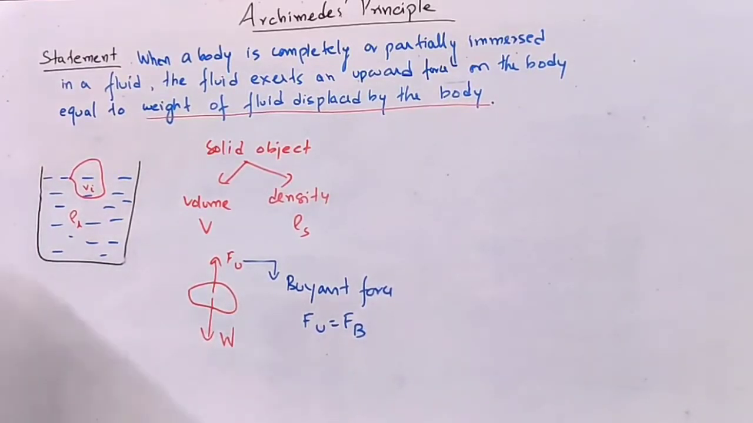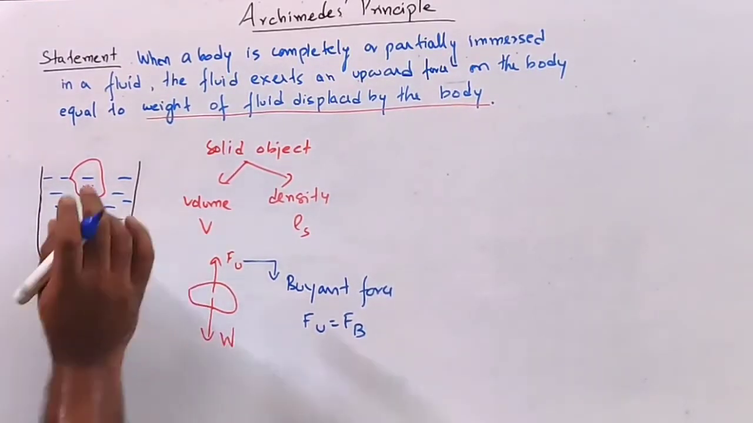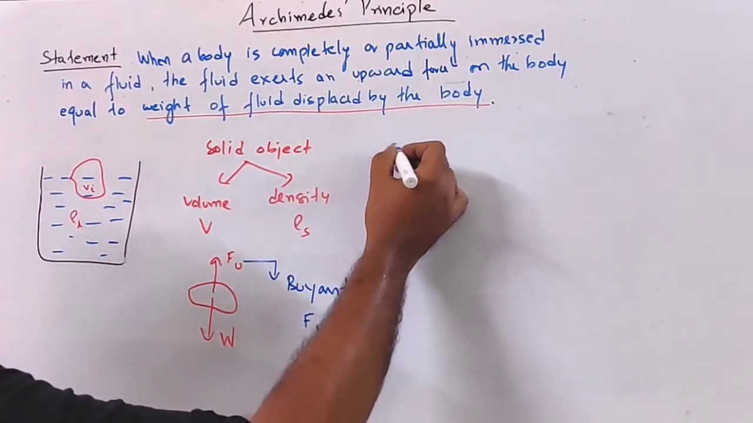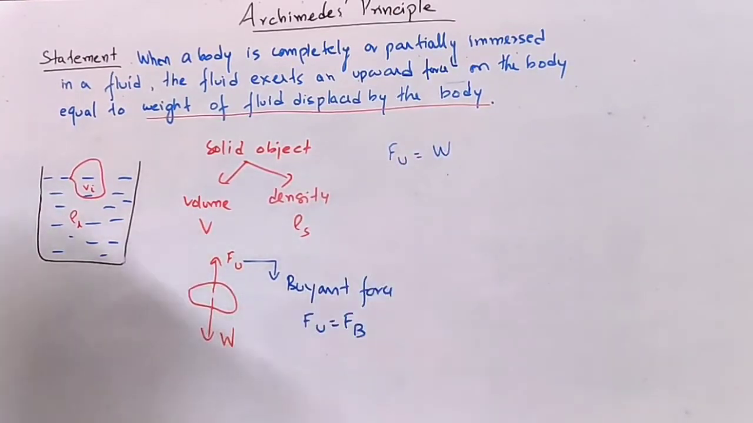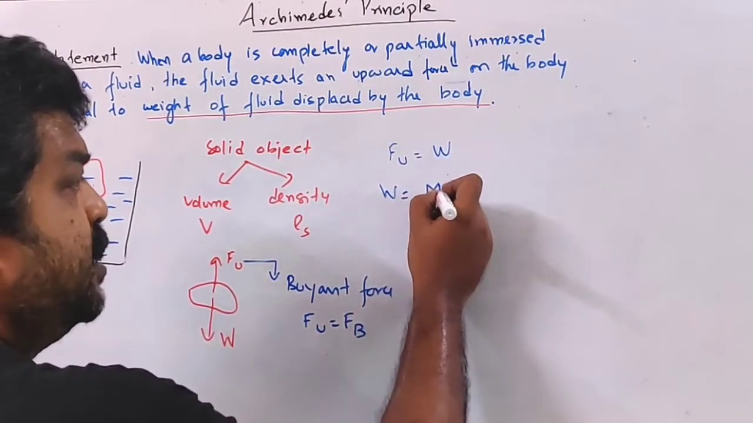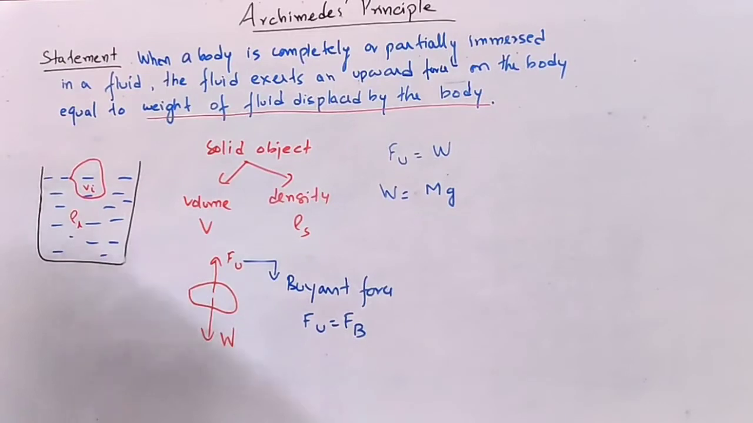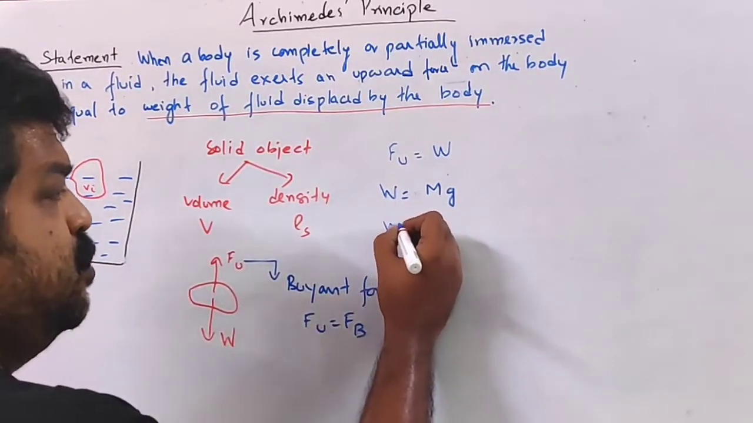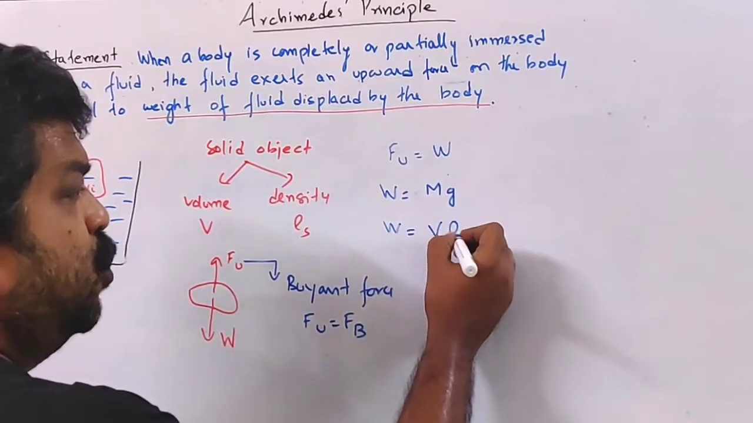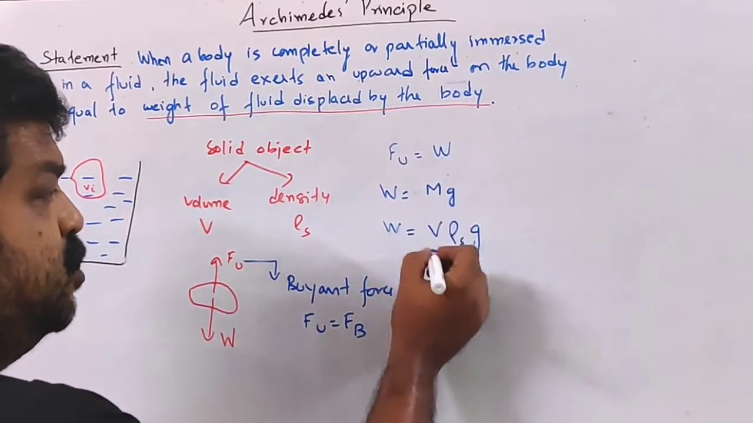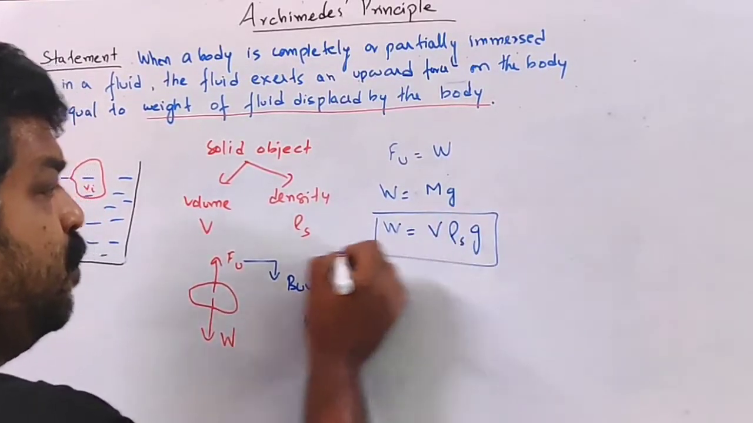Now, what is the weight? This object is floating on the surface, so obviously its upward force is equal to the weight of the object. Weight is mass times acceleration due to gravity, and mass is volume into density. So W is equal to V times rho s, the density of the solid, into g. This is the expression for weight.